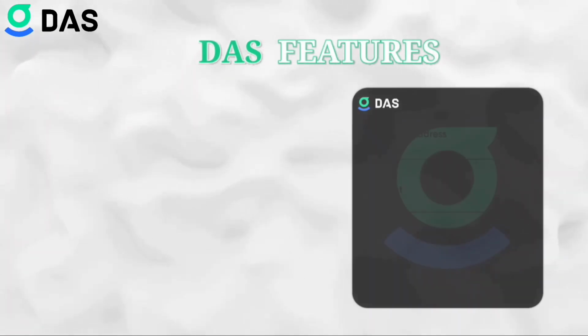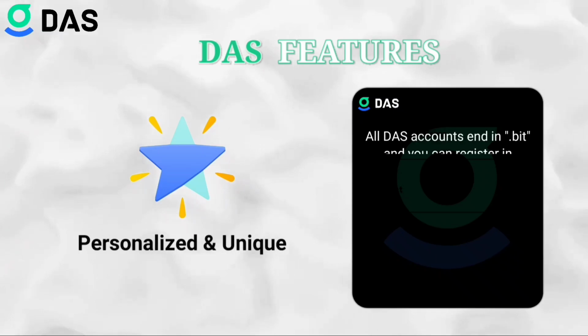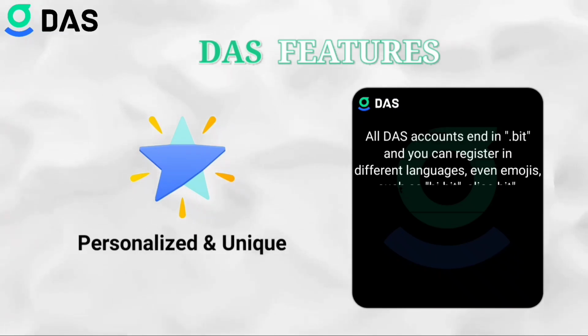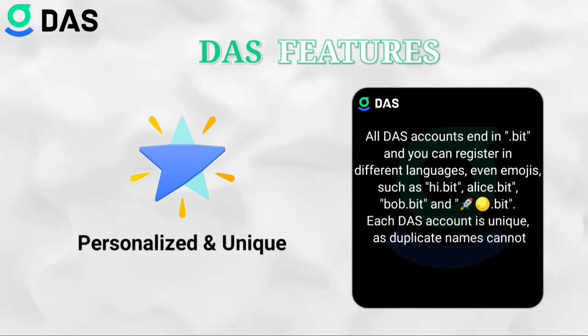DAS features: personalized and unique. All DAS accounts end in .beat, and you can register in different languages, even emojis, such as highbeat, alice.beat, bob.beat, and emoji.beat. Each DAS account is unique, as duplicate names cannot be registered.